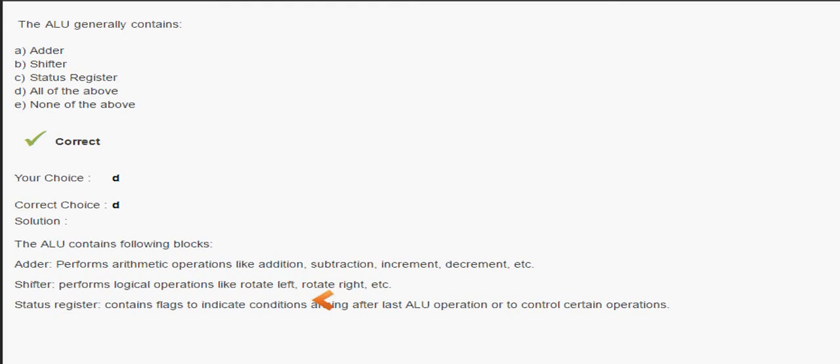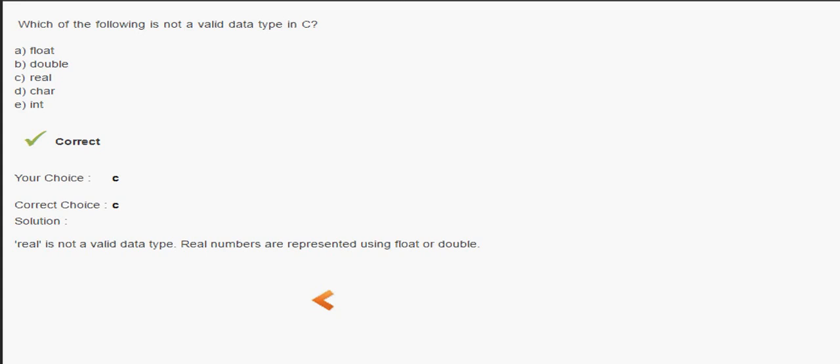Okay, the next question is which of the following is not a valid data type in C. Float is a valid data type, double is a valid data type, real is not a valid data type. Real numbers are represented using float or double, so real is not a valid data type.